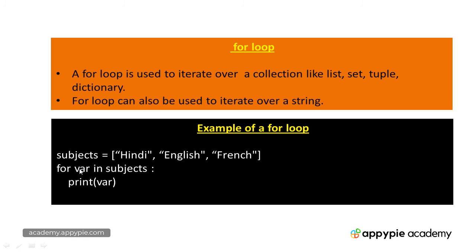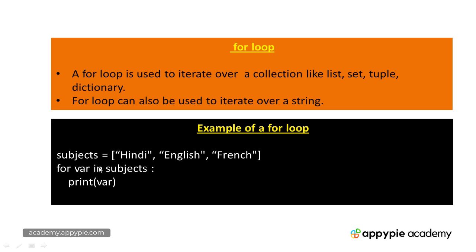Now, what is var? Var is a simple variable. It could be A, B, C, X, Y, Z, anything. The name var is not fixed. So for var in subjects, and below it, after indentation, after leaving some tab space, I have written print var. Now when this loop executes for the first time, the value of var will become Hindi. So it will go into the loop statement and print var will print Hindi.